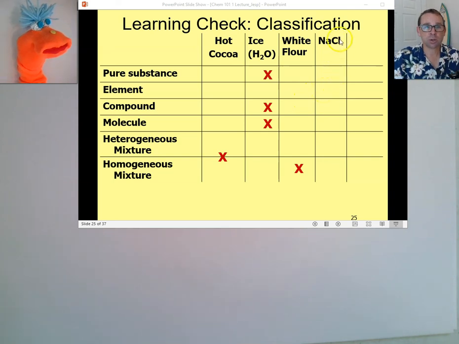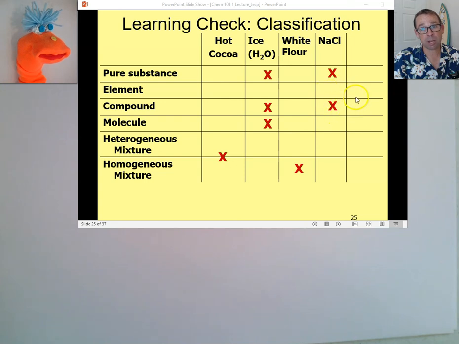So what do you think? Is sodium chloride a pure substance? No, because it's mixing sodium and chloride. Remember, that's not our definition of a pure substance or a mixture, right? If all of the units look exactly the same, then it is a pure substance. And it's also a compound, again, combining atoms together. Okay, good work, very good.